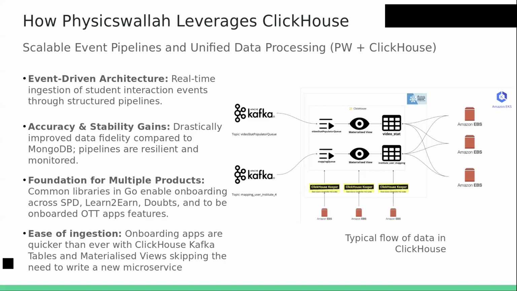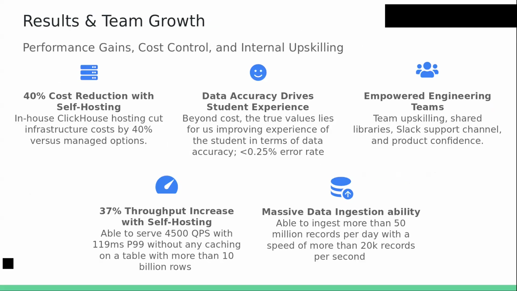And after migrating to ClickHouse, we saw the number of tickets we got drastically reduced. I'll show you the results on this. Since ClickHouse was self-hosted, we reduced the cost by up to 40%. And for data accuracy, we had a delta of 20 to 25%, and it drastically dropped to no more than 0.25%. And that's the current rate right now.